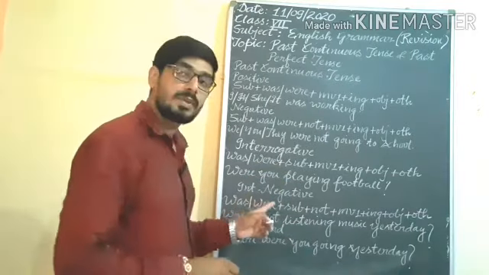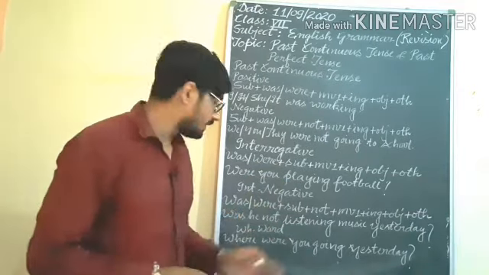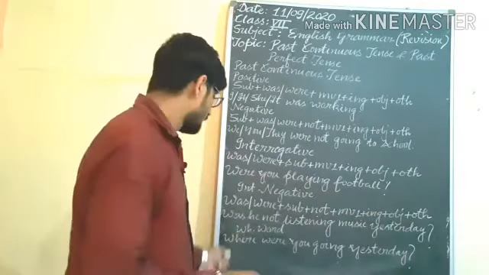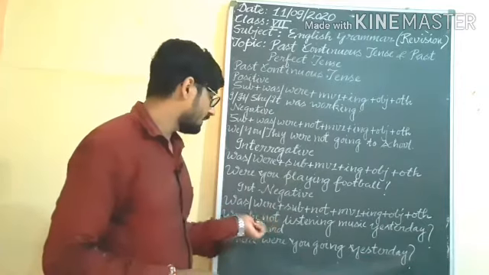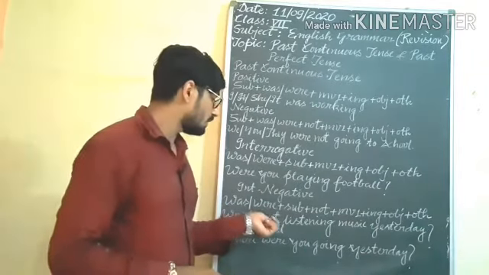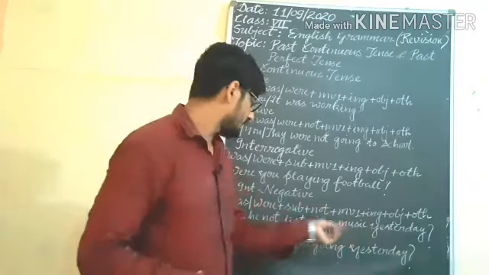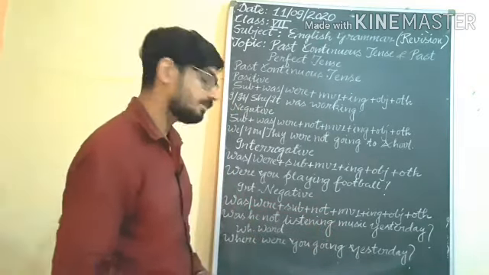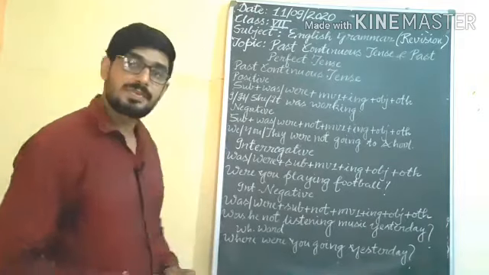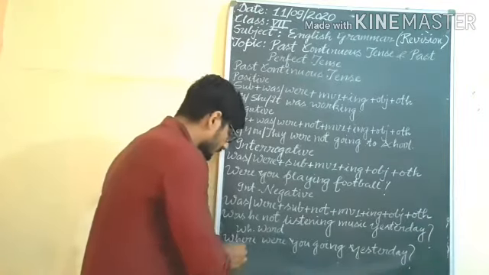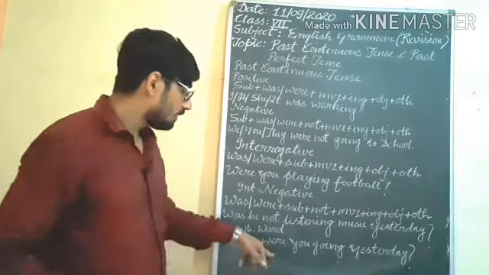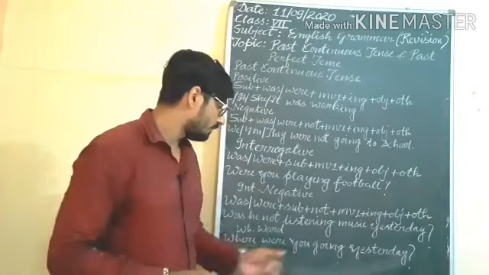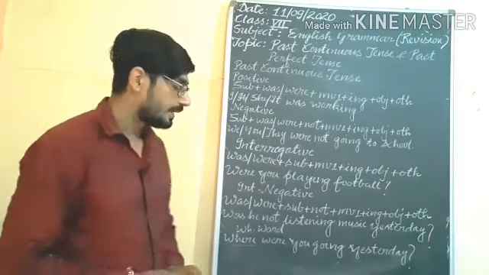Last one, sorry, interrogative negative. In interrogative negative, first we will use was, were, subject, not, main verb first form plus ing, object and other. Was, afterward subject is he, so we will use was. Was he not listening to music? Listening is the main verb first form plus ing, music is the object and afterward other. Understand? Question mark. WH word. In WH word, first we will include only the WH word here. Afterward, the same pattern will be of interrogative sentence. Where were you going yesterday? Understand?